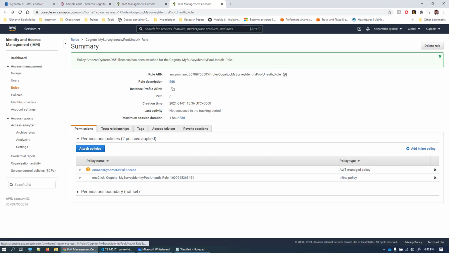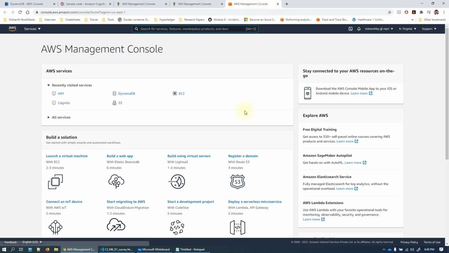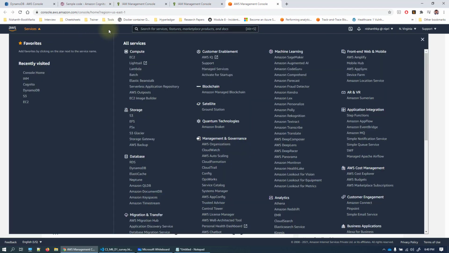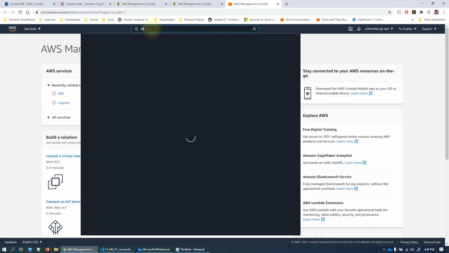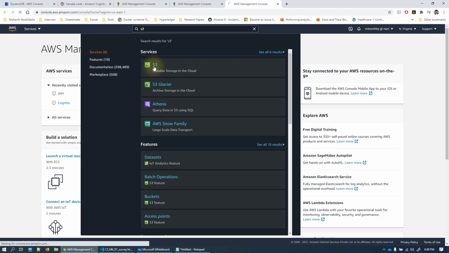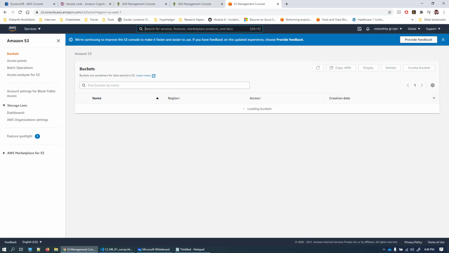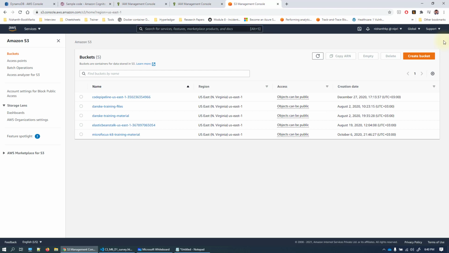This role, or the Cognito identity, we are going to consume in an HTML page. So to store the HTML pages, we need storage. Let us go ahead and search for S3 and open the S3 bucket console. So this is our S3 bucket console. Let us go ahead and create a bucket.